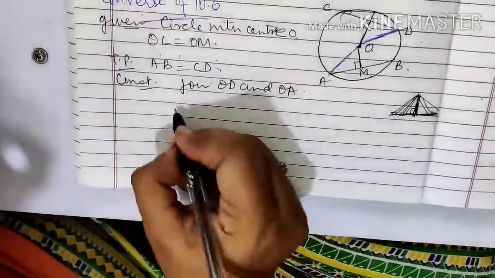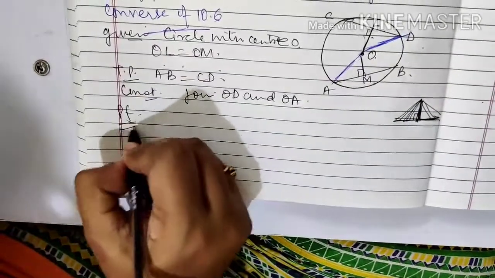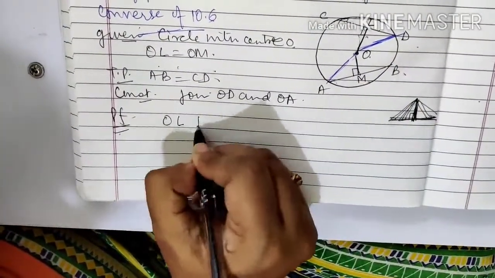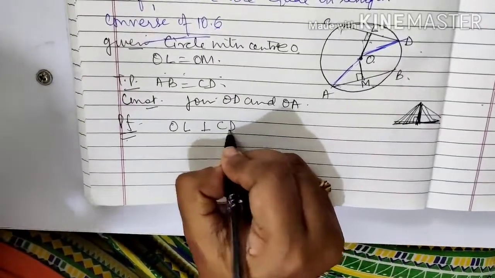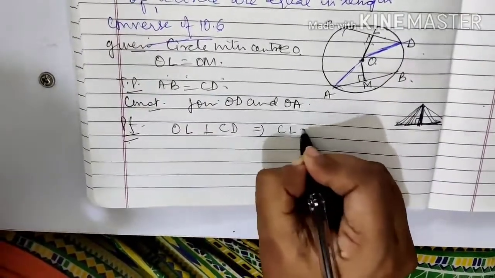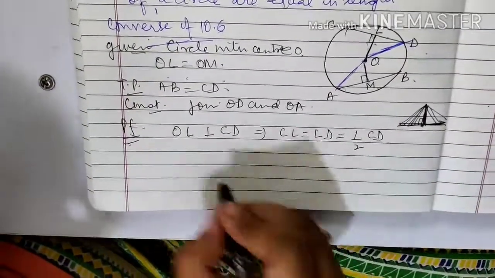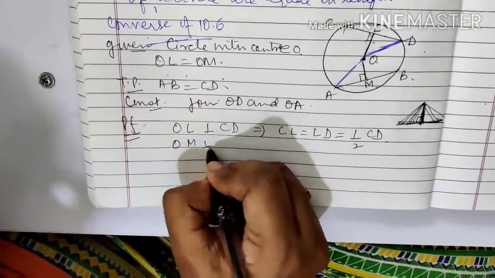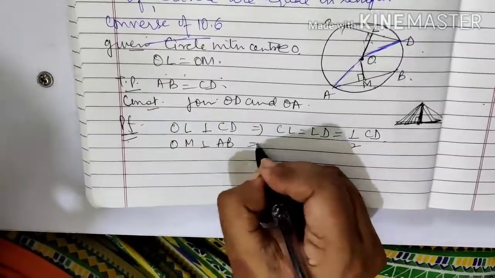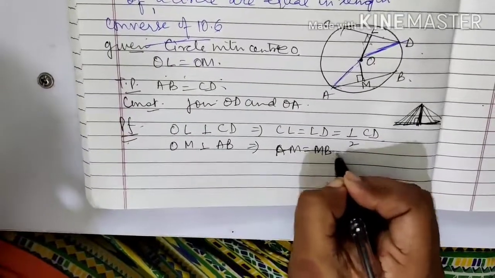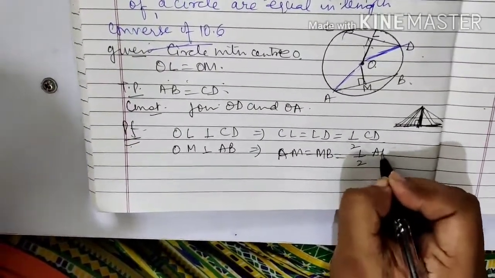Now again, before taking up the triangles, we'll write OL perpendicular to CD. This implies CL is equal to LD is equal to half CD. Similarly, OM perpendicular to AB. This implies AM is equal to MB is equal to half AB.